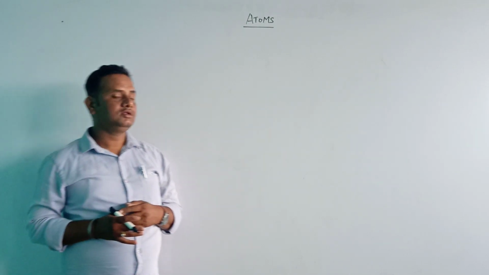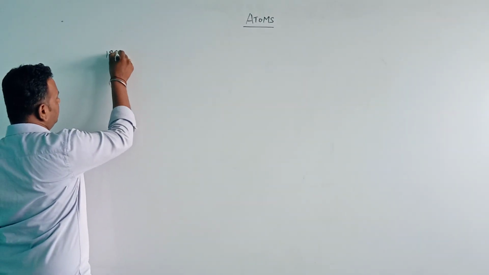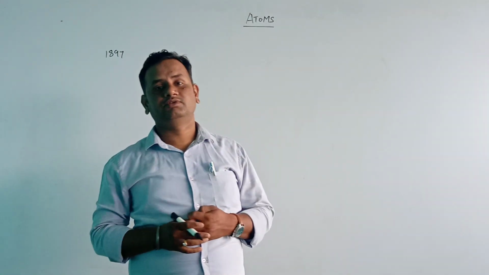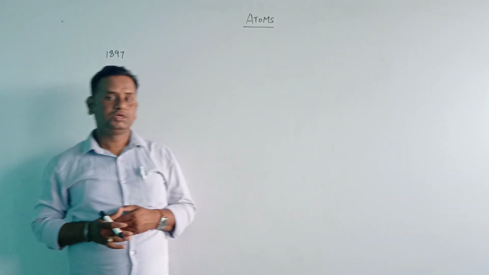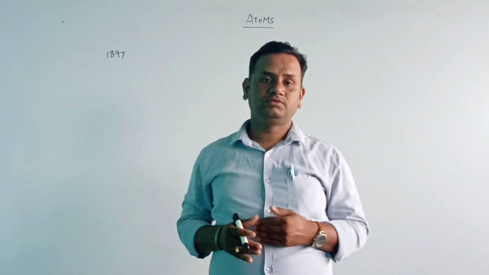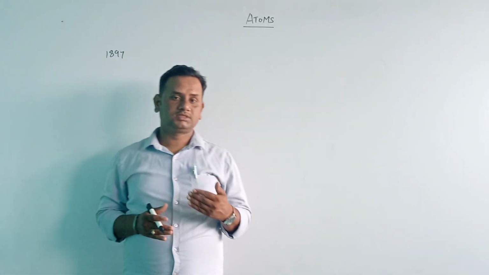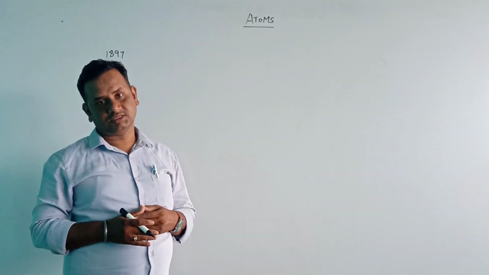Also, in the year 1897, J.J. Thomson carried out an experiment, and from that experiment he discovered some charged particles called electrons, which are negatively charged particles.